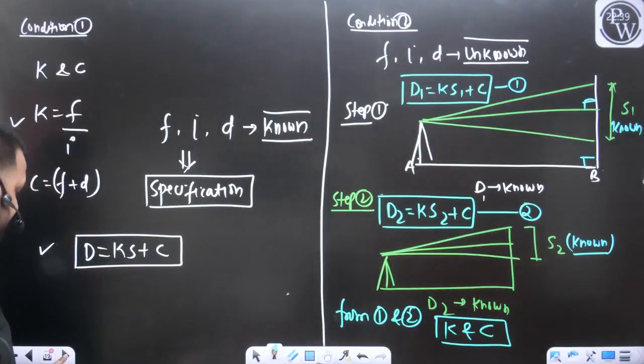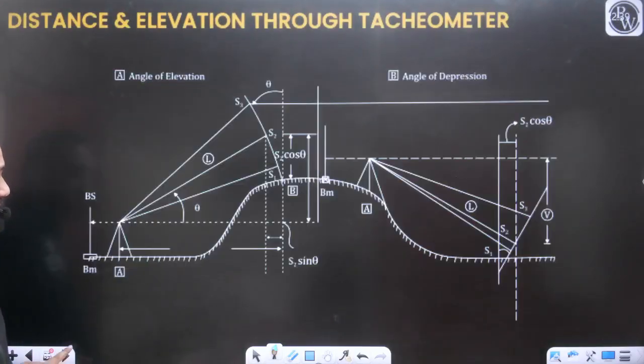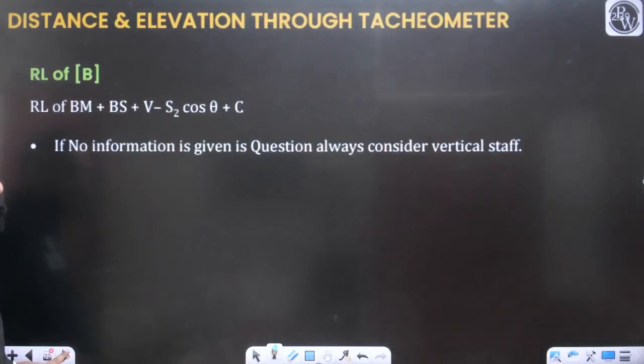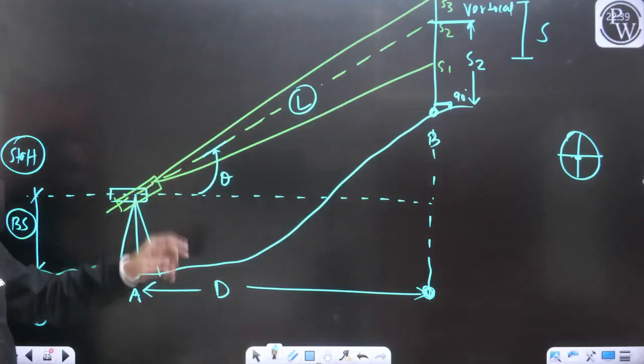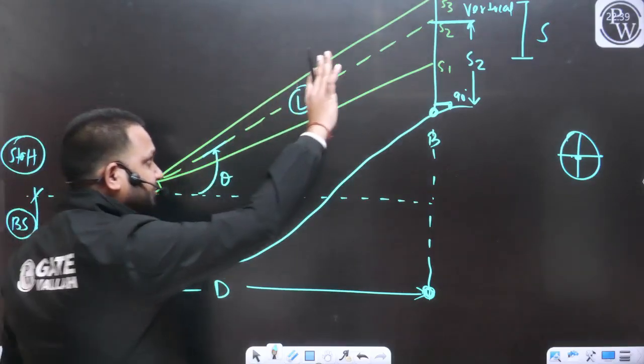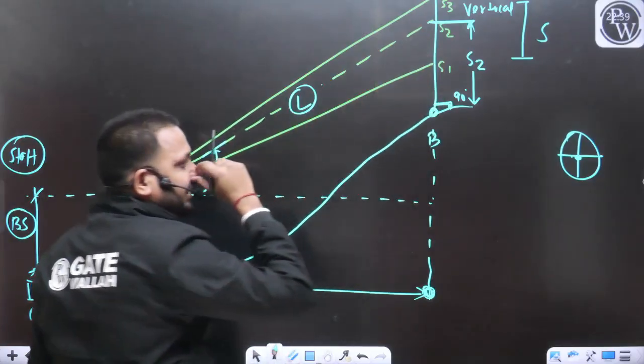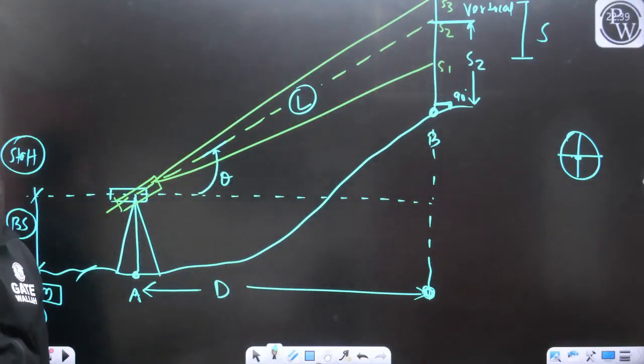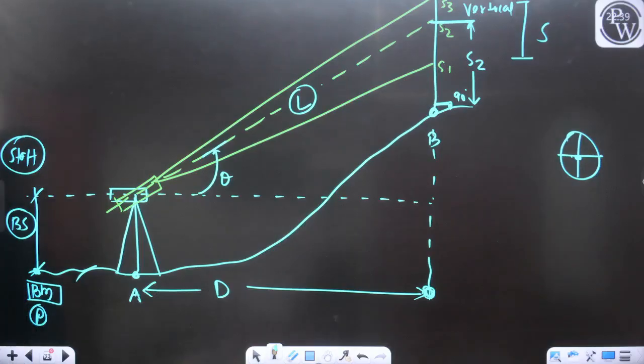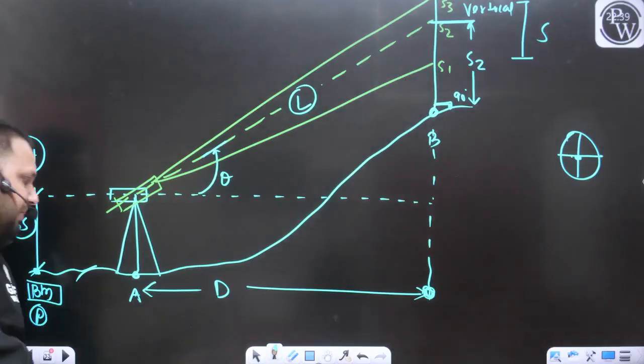But here the situation is different. Staff is placed vertical, but the line of sight is not perpendicular to the staff.